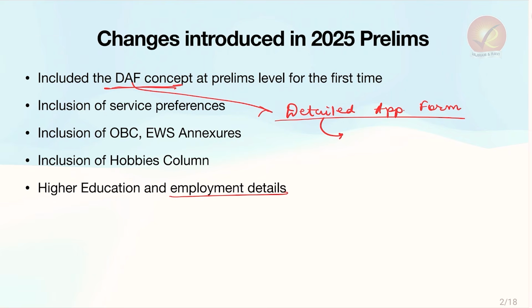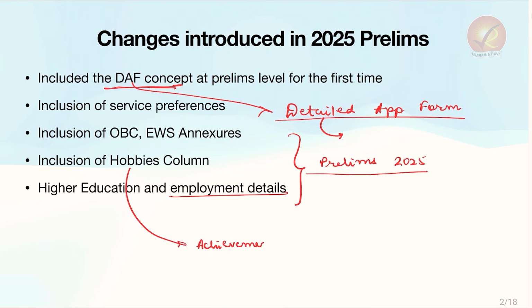So all of these things were not asked in the prelims form before 2025. So the form has become much more elaborate in terms of the time that it requires to be filled. So which is why we are going to talk about this hobbies, also called the achievements section, in the prelims 2026 form.